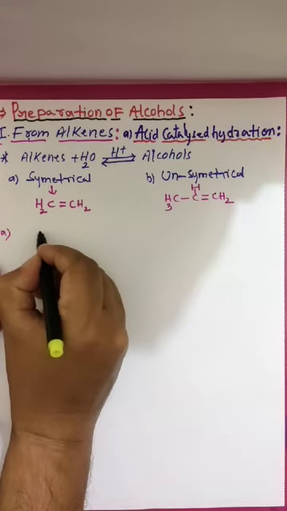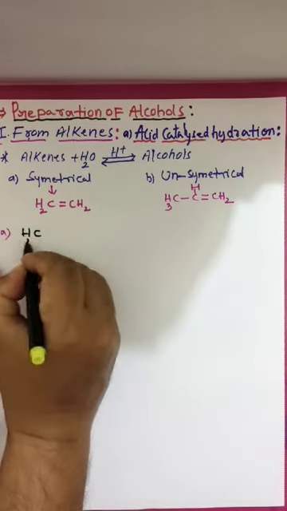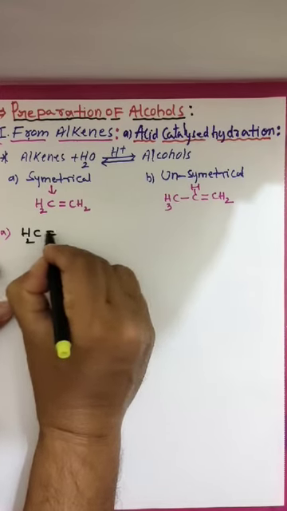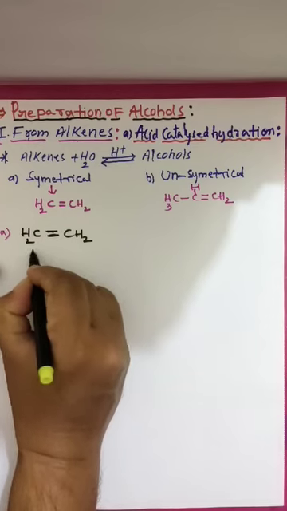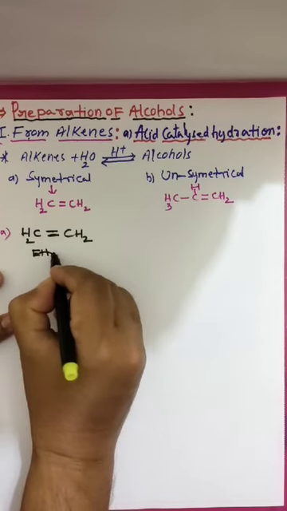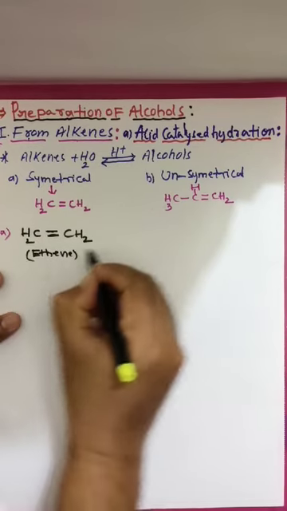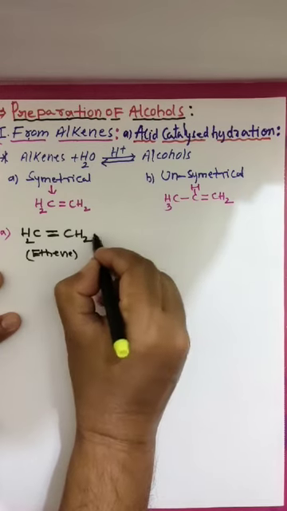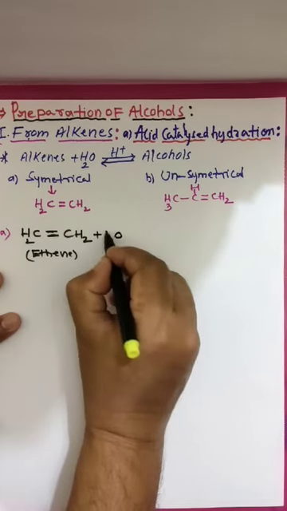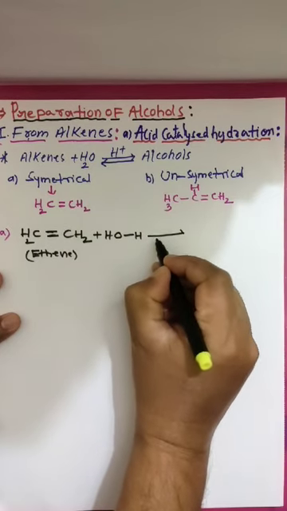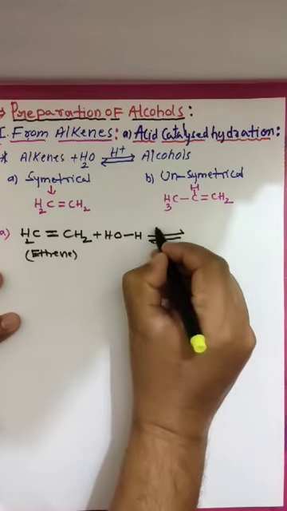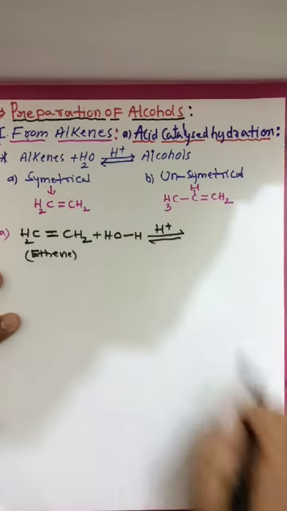I am taking CH2 double bond CH2. This is a symmetrical alkene, we call it ethene. It is treated with water, hydration, in the presence of H plus.